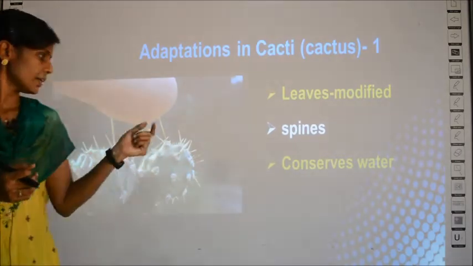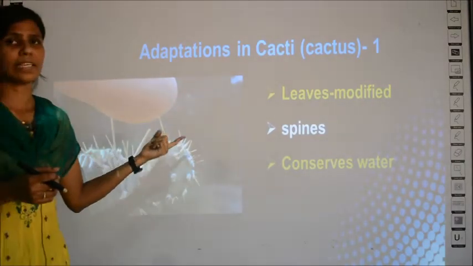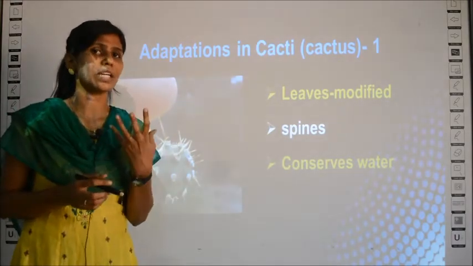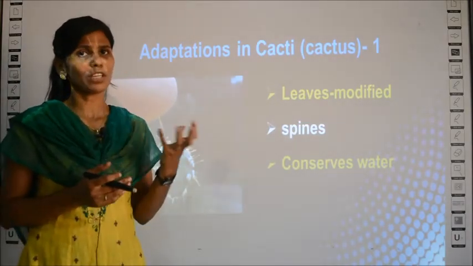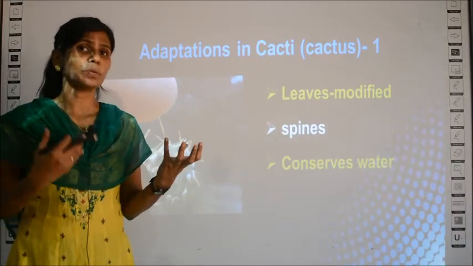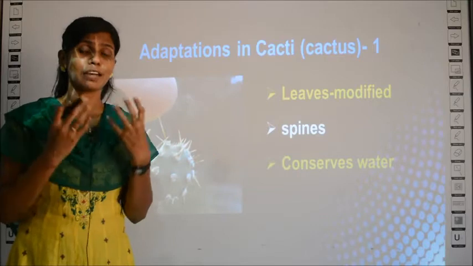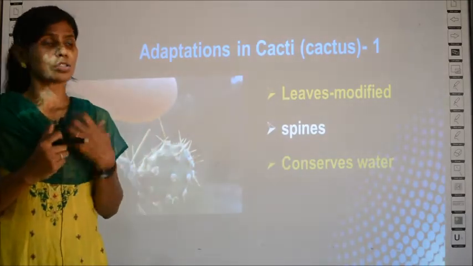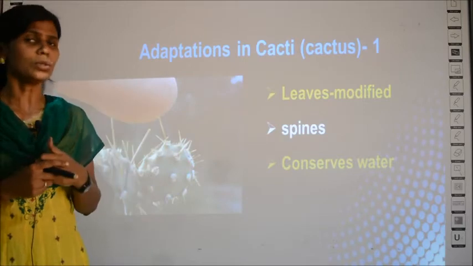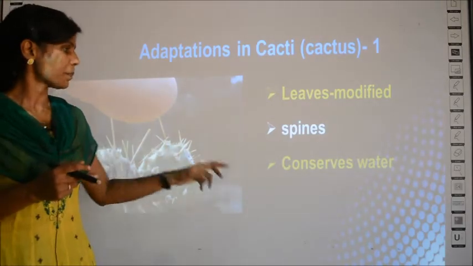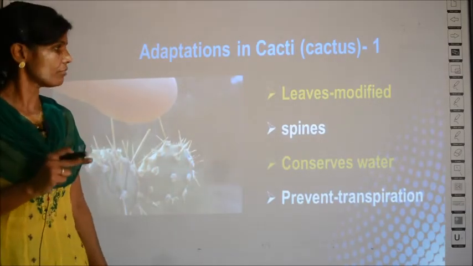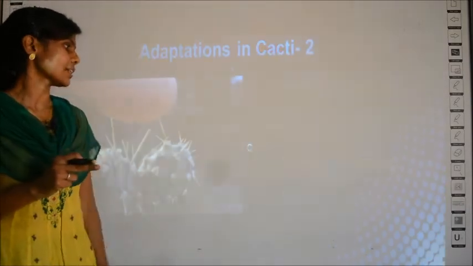But here this is not the normal leaf, it is the spine or thorn-like structure which doesn't have any pores. So there is no possibility of transpiration through the spines, right? So whatever water is available to the plant will be conserved or stored by the plant without any loss through transpiration. So the presence of spines prevents transpiration. This is the first adaptation in the cacti.